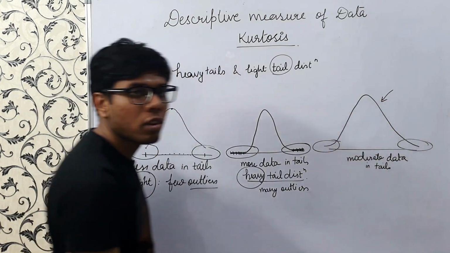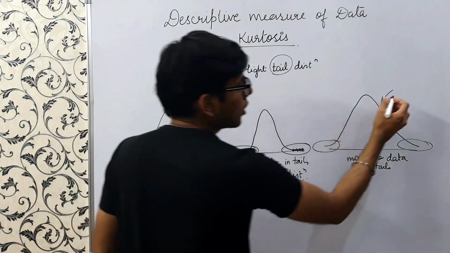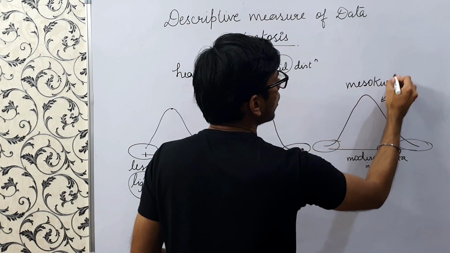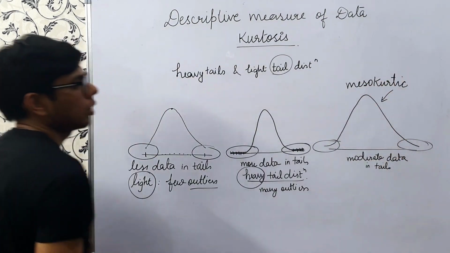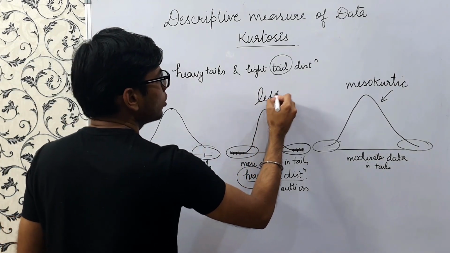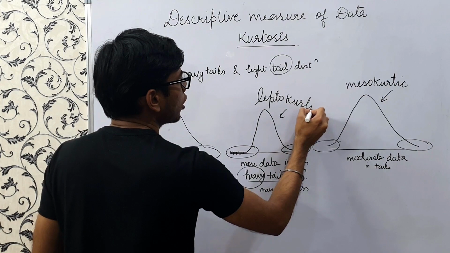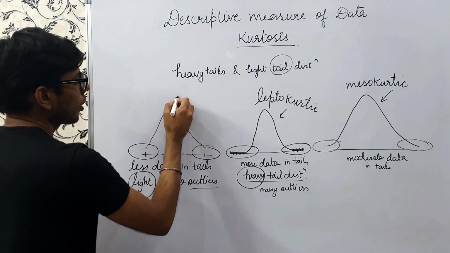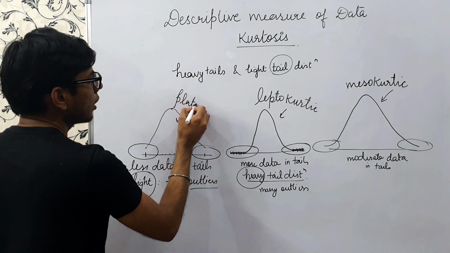This type of curve is known as mesokurtic. This is known as leptokurtic, and this is known as platykurtic.